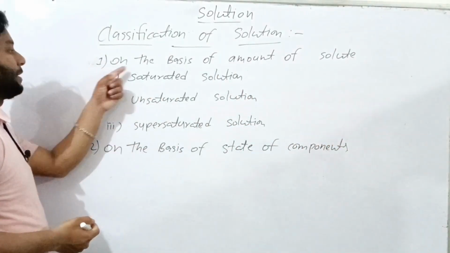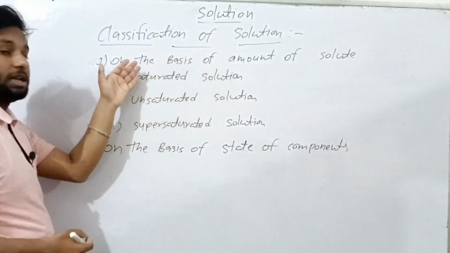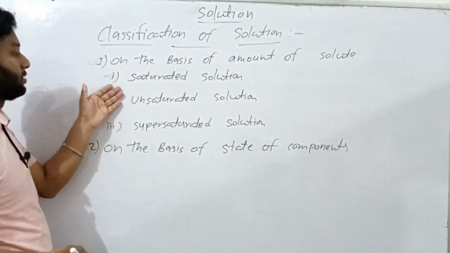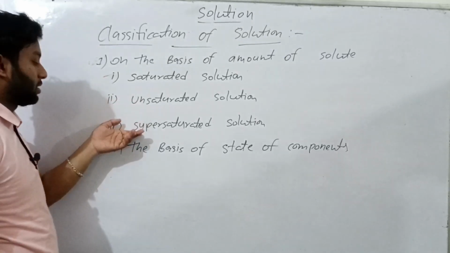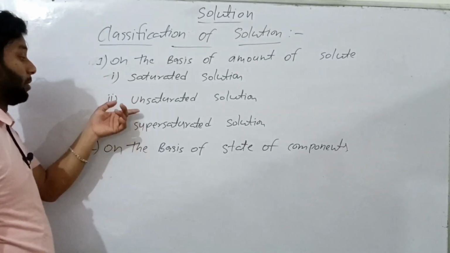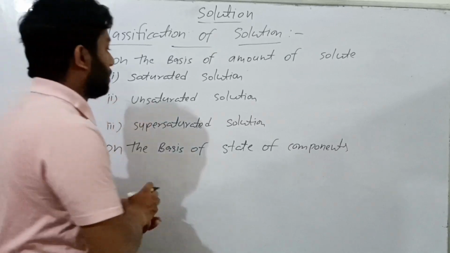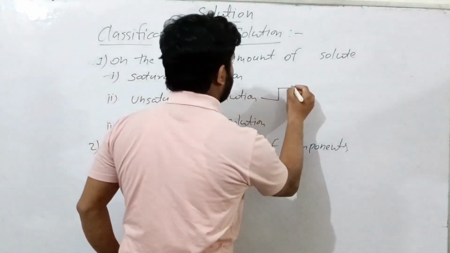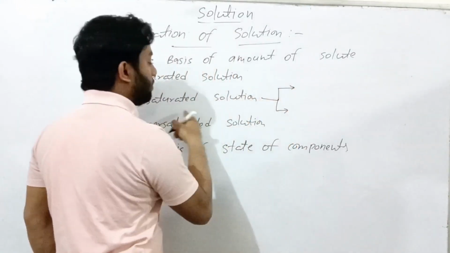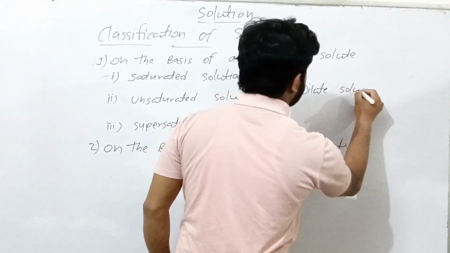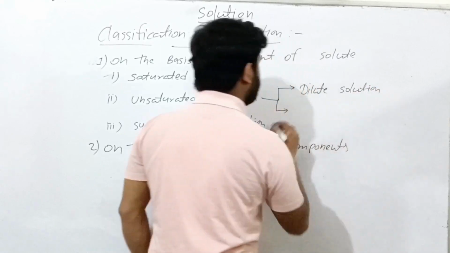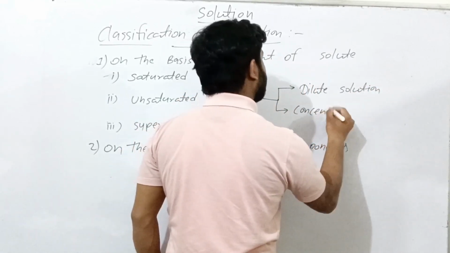On the basis of amount of solute it is classified in three ways: first saturated solution, second unsaturated solution, third supersaturated solution. But here unsaturated solution contains two extra types, known as dilute solution and concentrated solution.